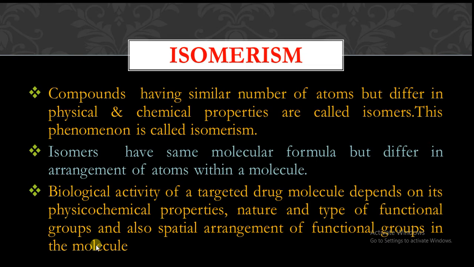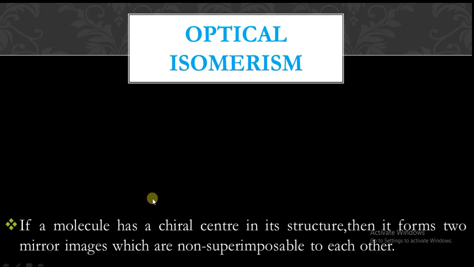So to show its desired biological activity, it completely depends on physicochemical properties of the compound and nature of the functional groups present in the molecule, type of the functional groups present in the molecule, and its 3 dimensional spatial arrangement of the functional groups. So these all are required for showing the better biological activity.